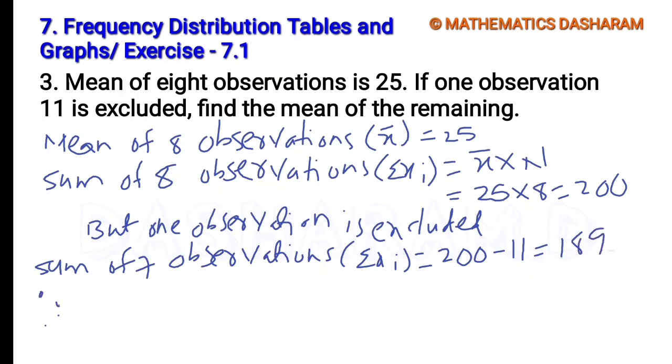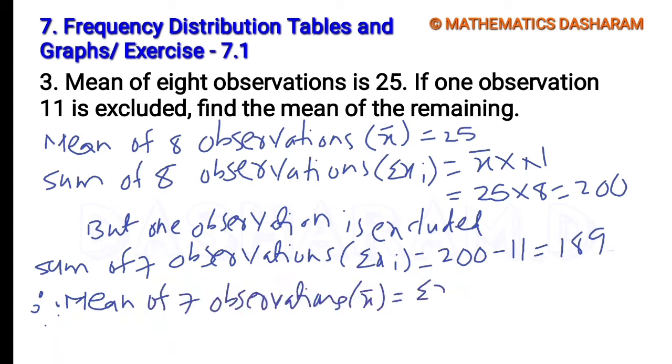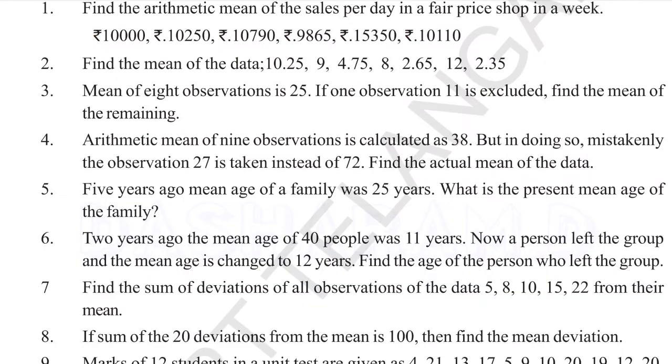Therefore the mean of the remaining 7 observations: x bar equals sigma xi divided by capital N. So sigma xi 189 divided by capital N, that is 7. 7 ones are 7, 7 twos are 14, remainder 4, next digit 9, 7 sevens are 49. So the answer is 27.